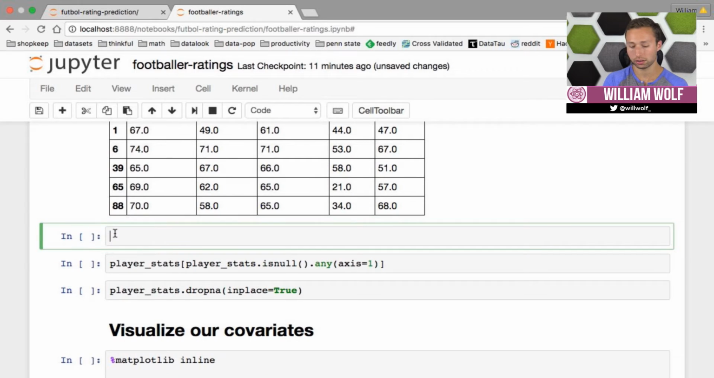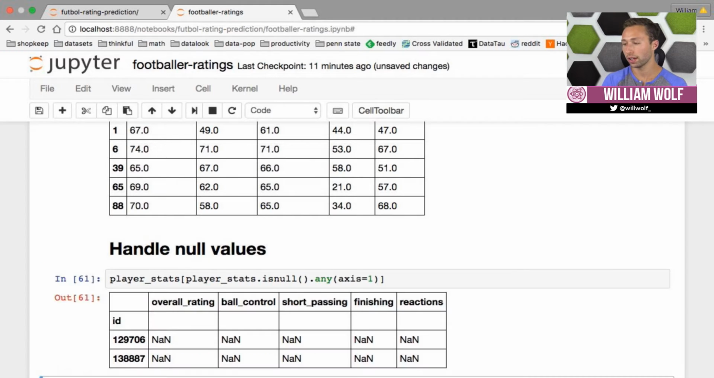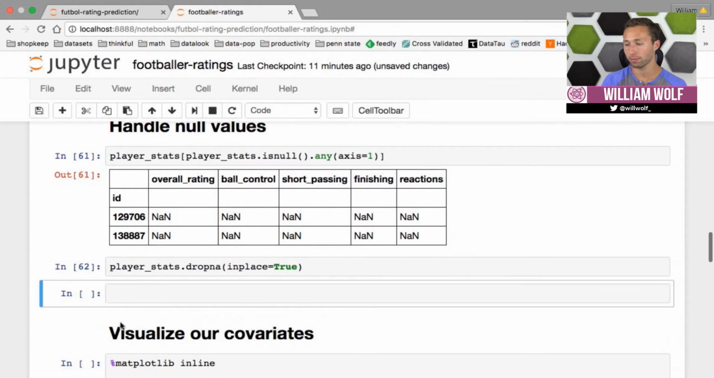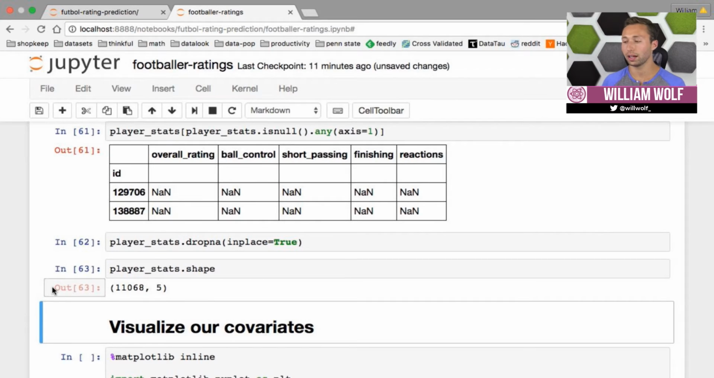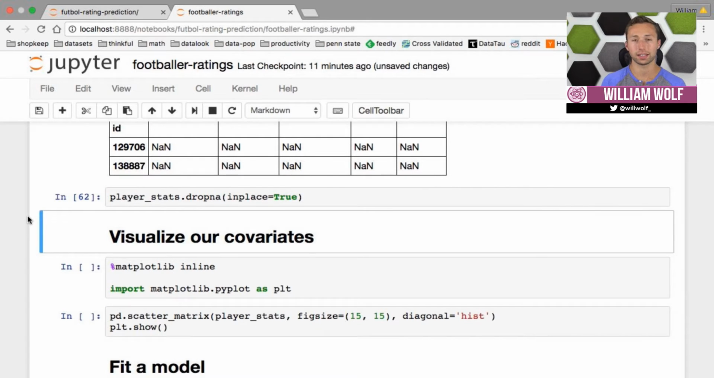The next, of course, and I'll put my header back, is to handle null values. And so we'll take a look at any rows that have null values. We see it's just 2 in this case, and we'll go ahead and drop them. So now we have just over 11,000 rows, or metadata for 11,000 European footballers. And now we can move forward with a clean set of data.